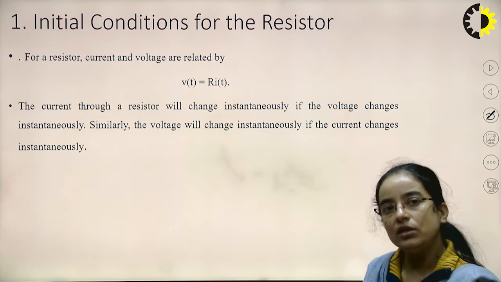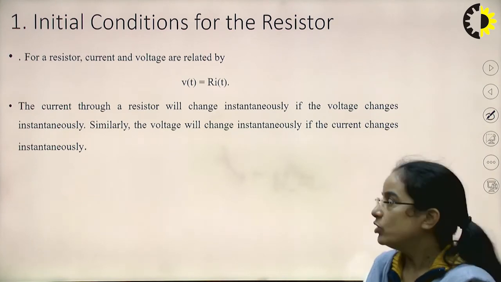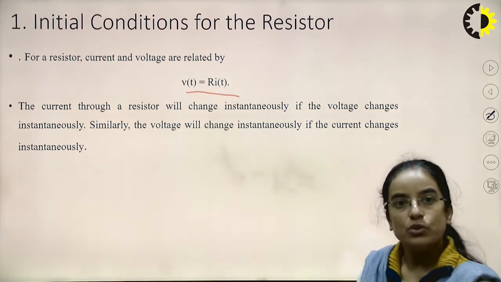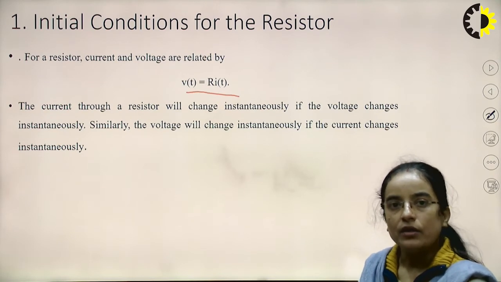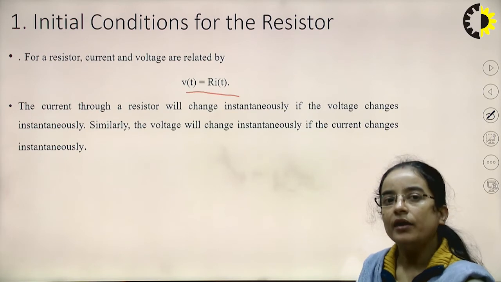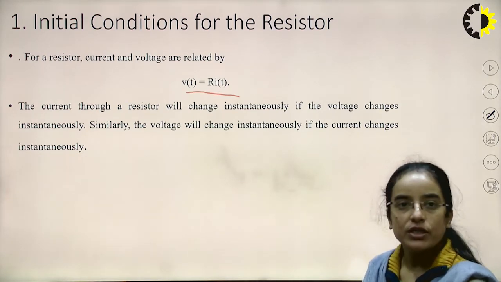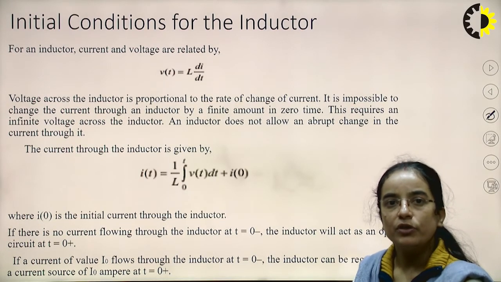So if we change current, then voltage will change instantly because V equal to R into I(t). It is showing the linear relation between the voltage and the current. So if we change voltage, current will change instantly, and if we change current, voltage will change instantly. So there is no initial condition in case of a resistor. Now the initial condition will come for the inductor.